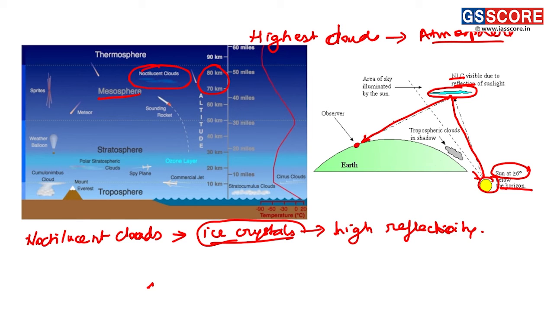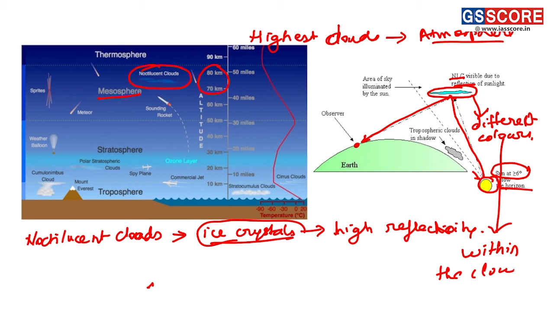The various lights are being absorbed and reflected, which results in glares or different color bands within the clouds. Within the clouds, you can see different, bright colors.